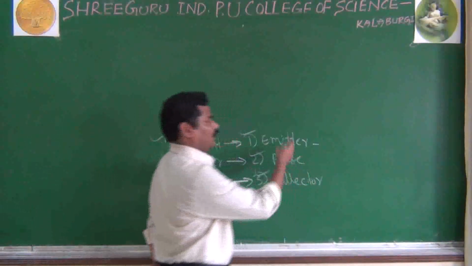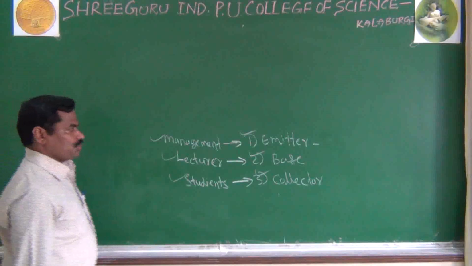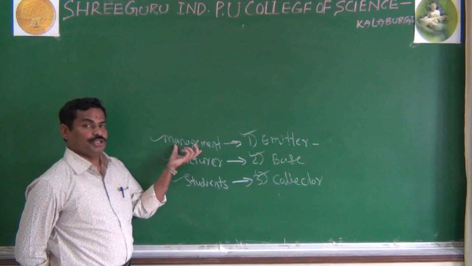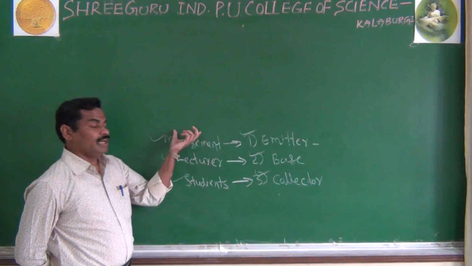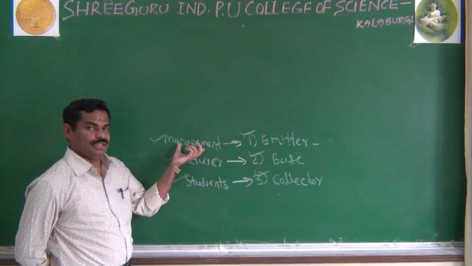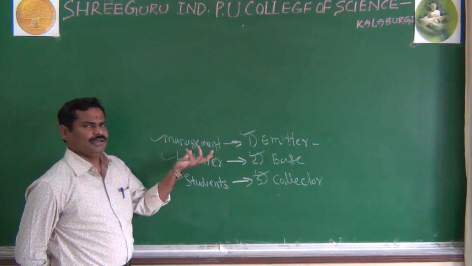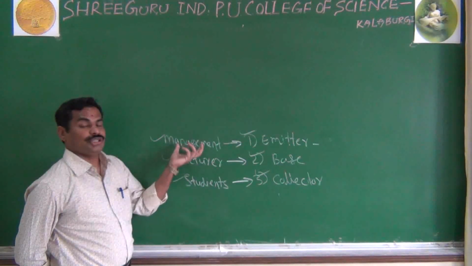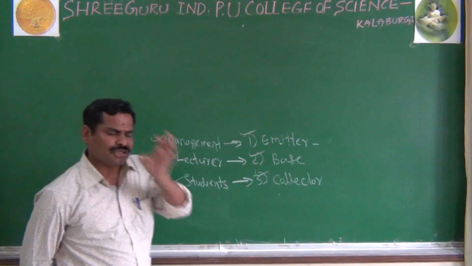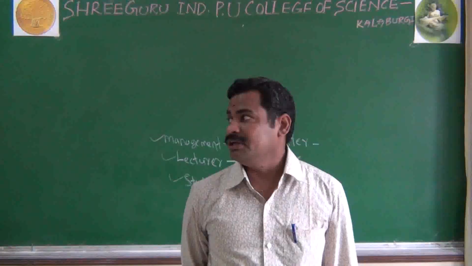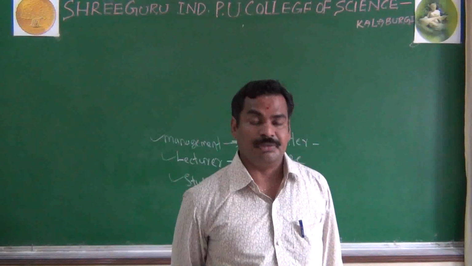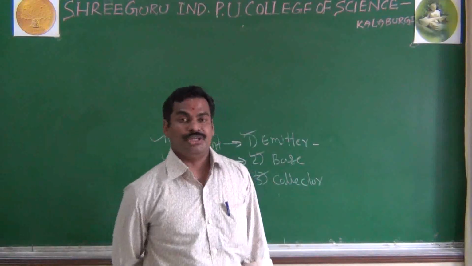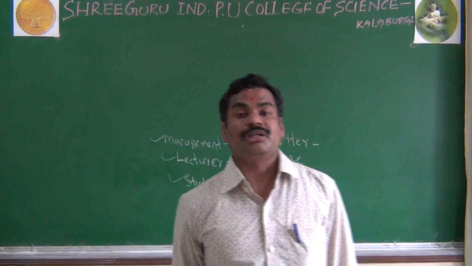It is heavily doped. As we know, what is the main function of management? Management will produce the students, or management only takes the admissions. Especially I said in the earlier classes, students are nothing but the electrons. Why do we call students electrons? As electrons are very active and not sitting in the same place, in the same way the students are also active and not sitting in the same place. That's why we consider students to be electrons.